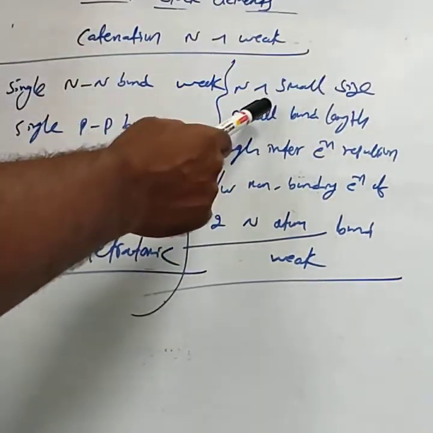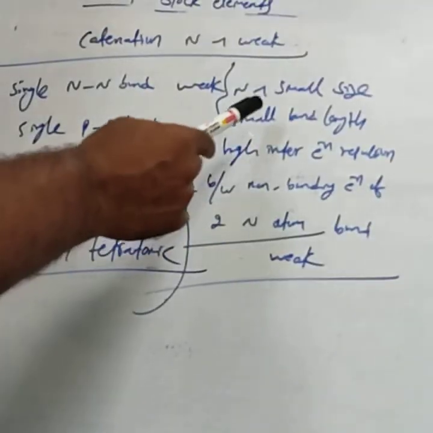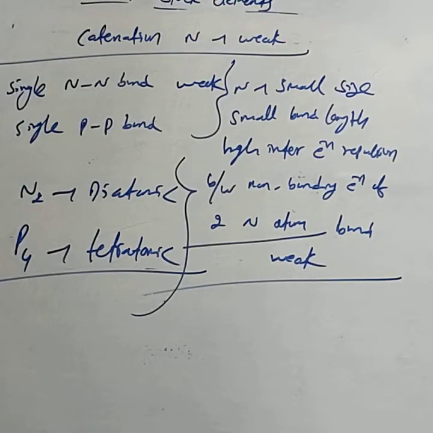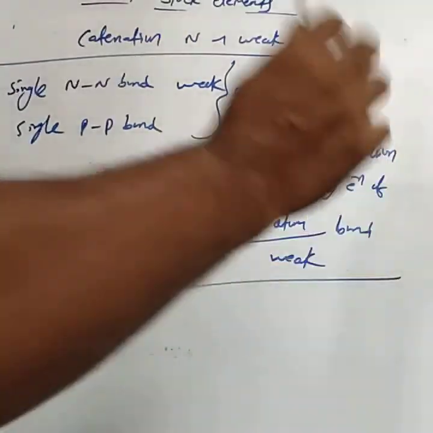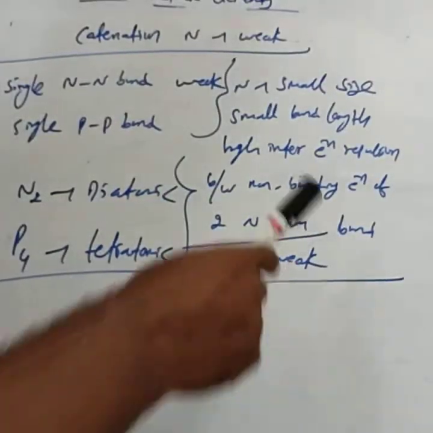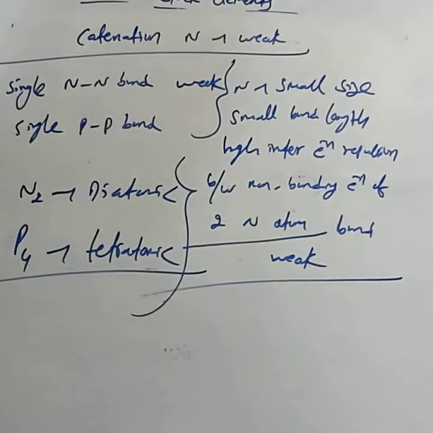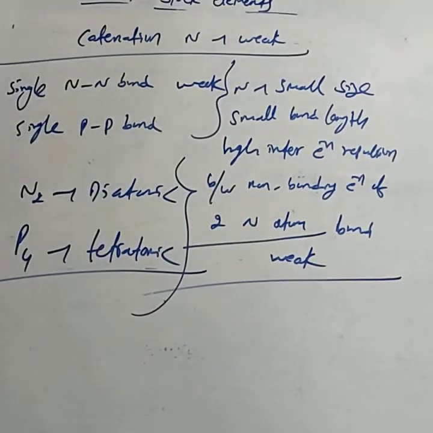Due to the small size and small bond length of nitrogen, there arises a very high inter-electron repulsion between the non-bonding electrons of the two nitrogen atoms, which makes the bond very weak. As a result, the catenation tendency in nitrogen is very weak. This is about the anomalous properties of nitrogen. Next, in the next class, we can study some chemical properties.